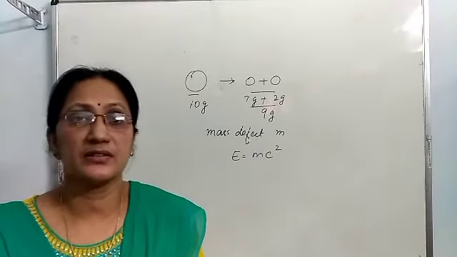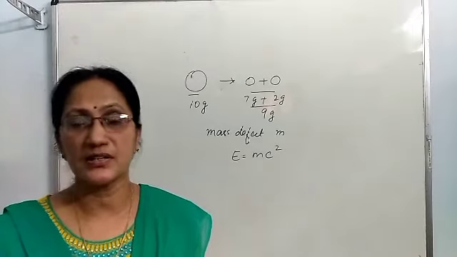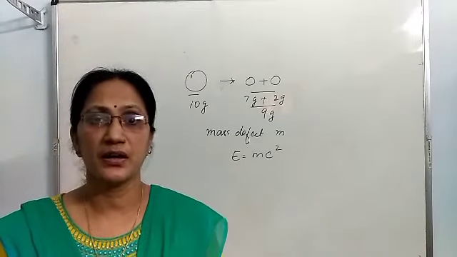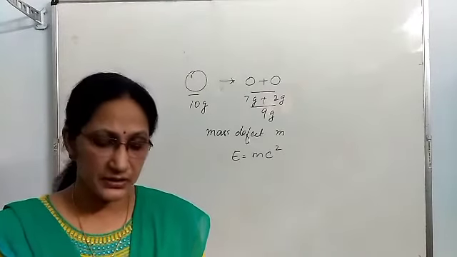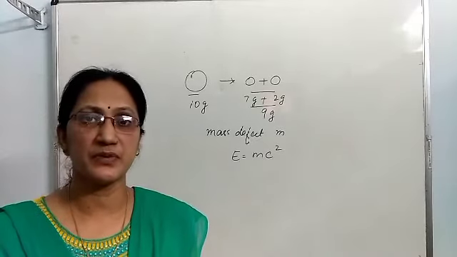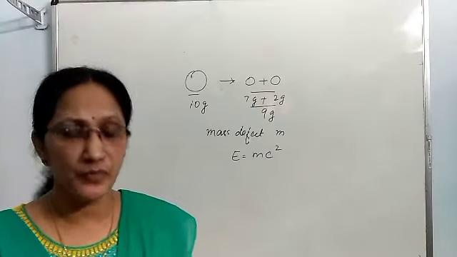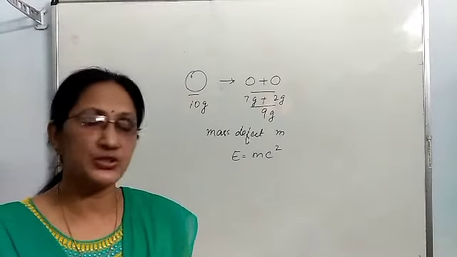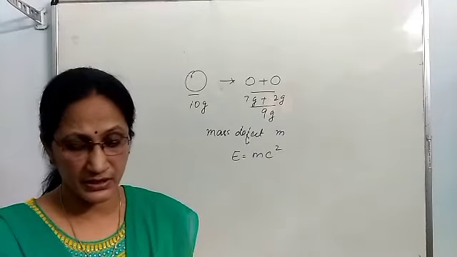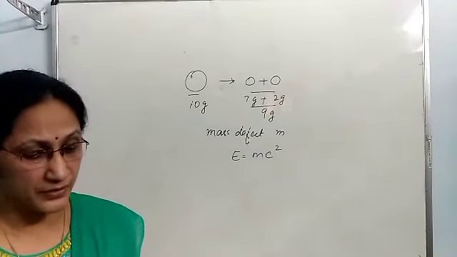Then magnetic energy, it is the energy possessed by a magnet. Sound energy, it is the energy in the form of waves, which is produced when things vibrate. Then wind energy, that is the energy of moving air. Then mechanical energy, already we have discussed what mechanical energy is. So these are several different forms of energy.